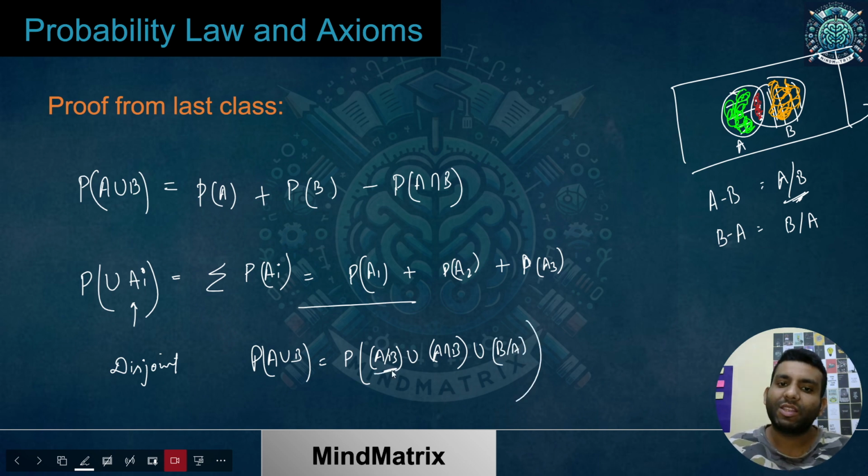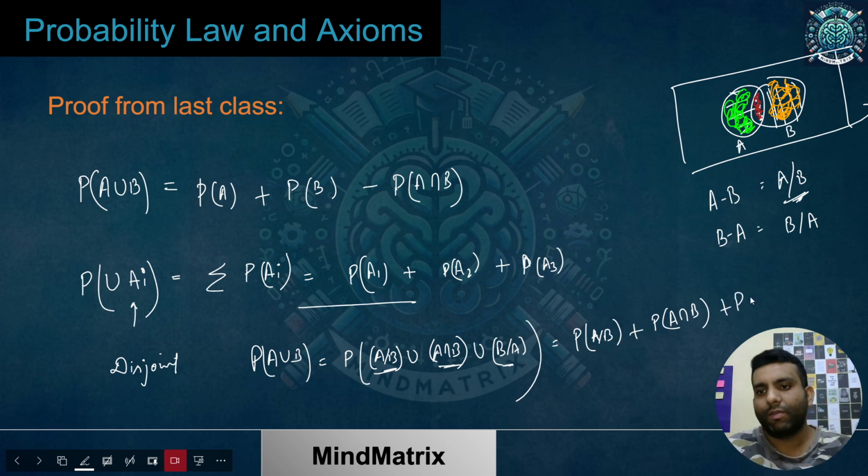So now we have three disjoint sets union, and now I can break it. So what will I get? P of A slash B, and there is an important point over here which I would like to consider so that you don't get confused, plus P of B slash A. What is the important point? You must not confuse this with the conditional probability, P of A given B, the probability of finding A given B. That is not this thing. Here it is just that the notation comes out the same.